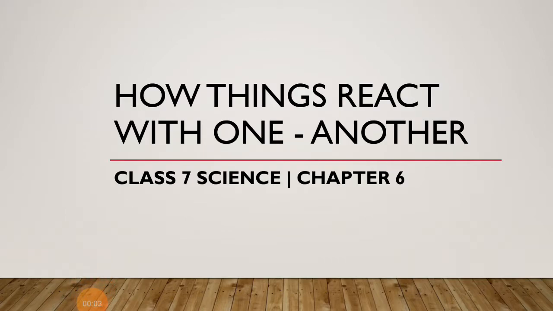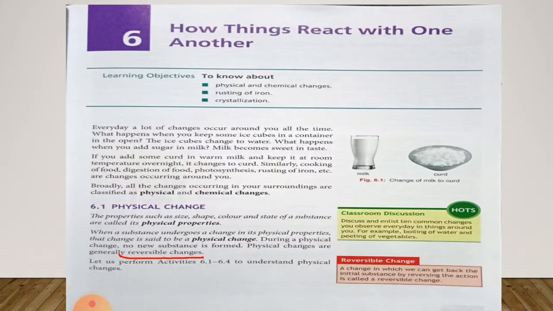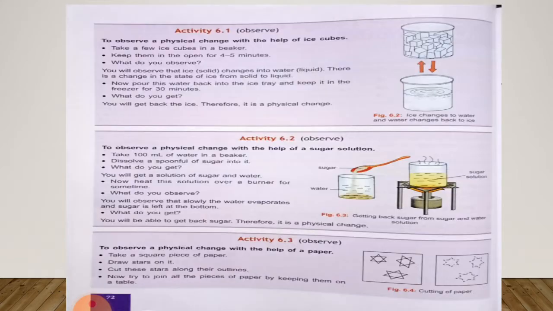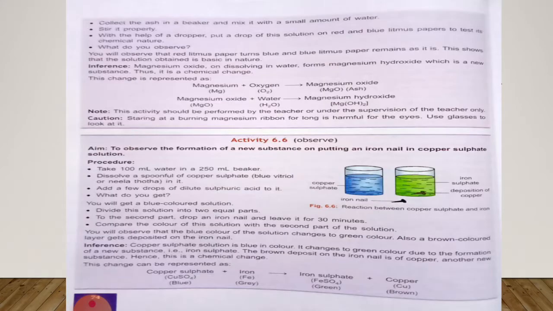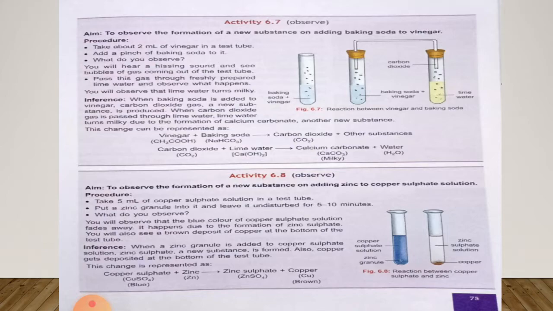Good morning, class 7. We were reading chapter 6, How Things React with One Another. In this chapter, we have seen physical change, some activities which are based on physical change. We have seen some chemical changes, some activities based on chemical changes. Now in this class we are going to start from activity 6.7.